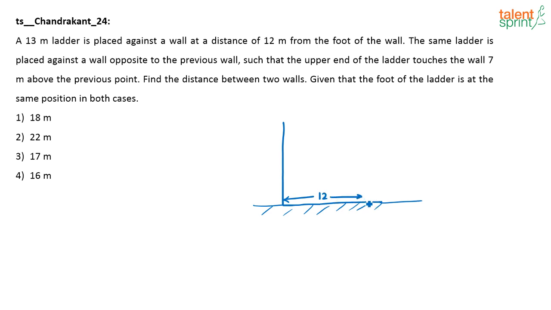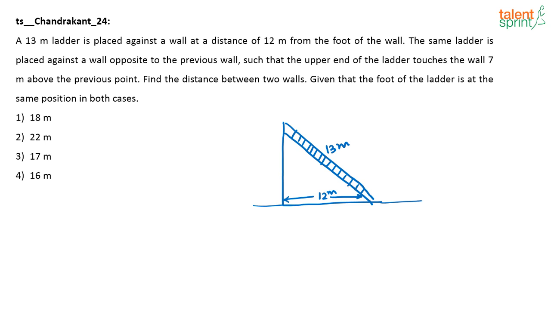And how will you place a ladder against a wall? Like this, right? So this is your ladder. You are placing the ladder like this. Always for questions on height and distance, a diagram like this will make it very easy for you to understand what they are trying to ask. So this is your ground and you are placing a ladder against a wall, and the ladder length is 13 meters and this distance is given as 12 meters.